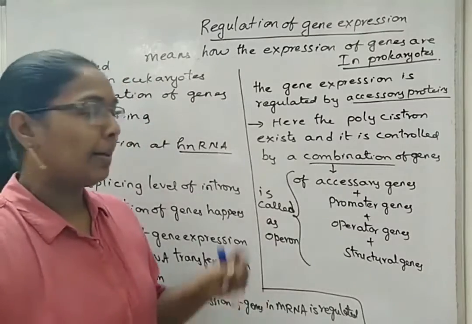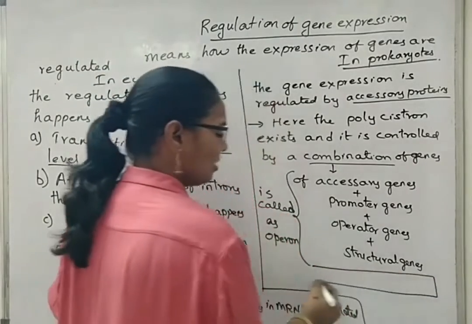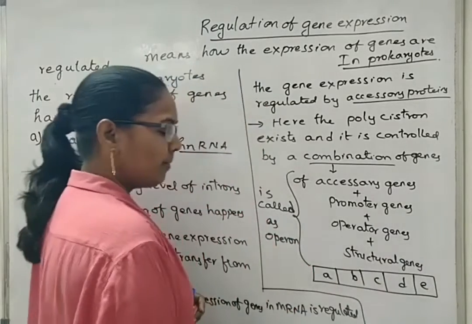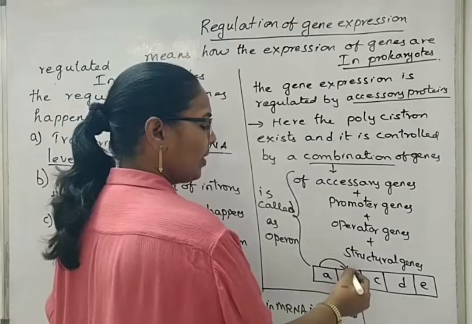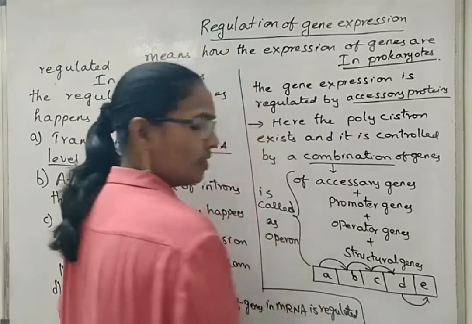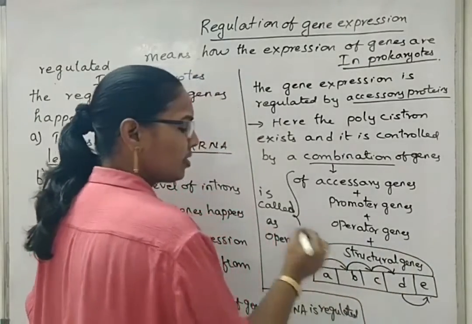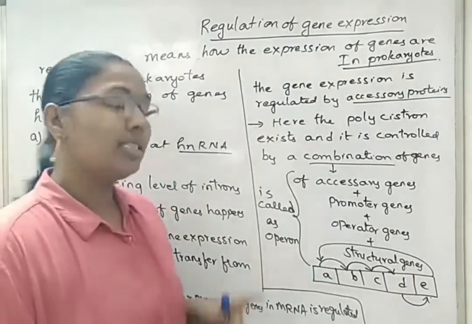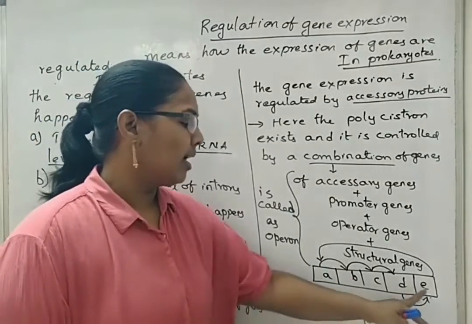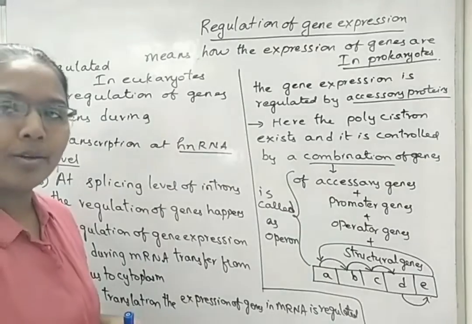The term operon is also given based on the type of expression, how they are controlling. When a continuous gene arrangement is there, suppose this is A, this is B, this is C, this is D, and this is E gene. Now, A gene will activate the B gene, the activated B gene will activate the C gene, activated C gene will activate the D gene, the activated D gene will activate the E gene. The last one which is activated will in turn activate the first gene, that is A gene. When the genes are controlling or expressing their function like this, one activated by another, and the last one again activating the first gene, such a gene arrangement is called an operon.